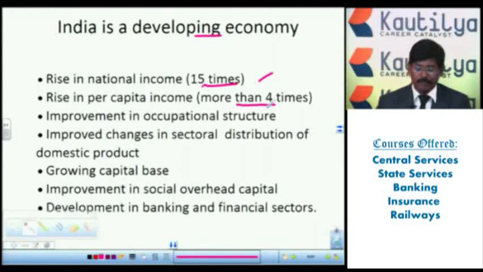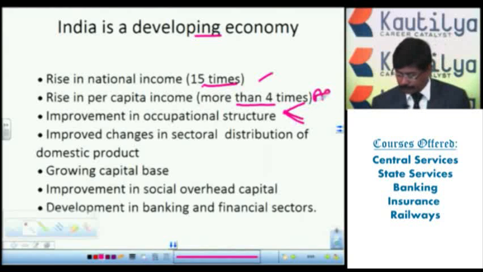If you observe the Indian occupational structure, there are 3 important sectors: agriculture sector, industrial sector, and service sector.